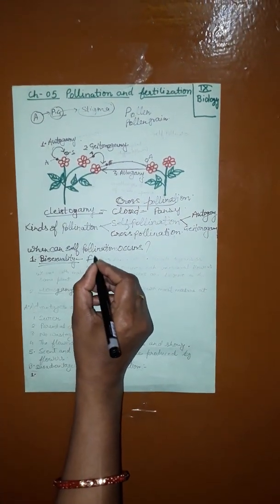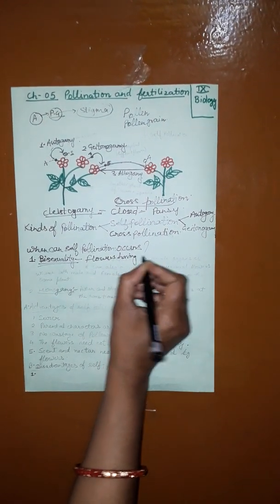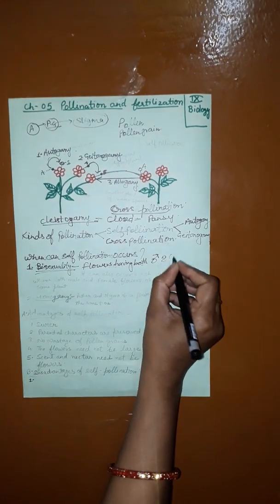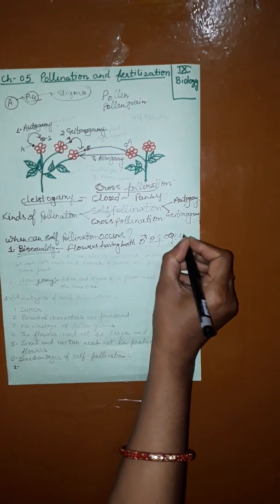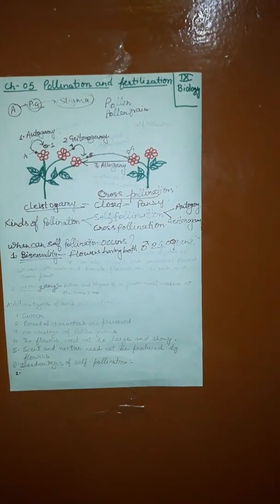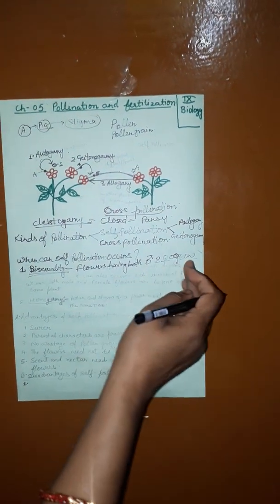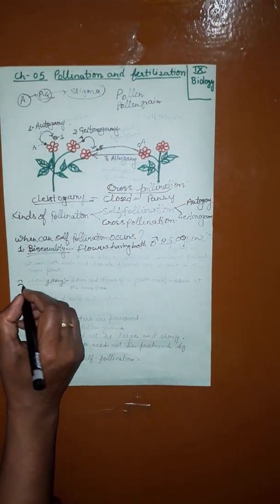Having both male and female organs. And it can also occur in such unisexual flowers where both male and female flowers are borne on the same plant. And second, when self pollination occurs, is homogamy.